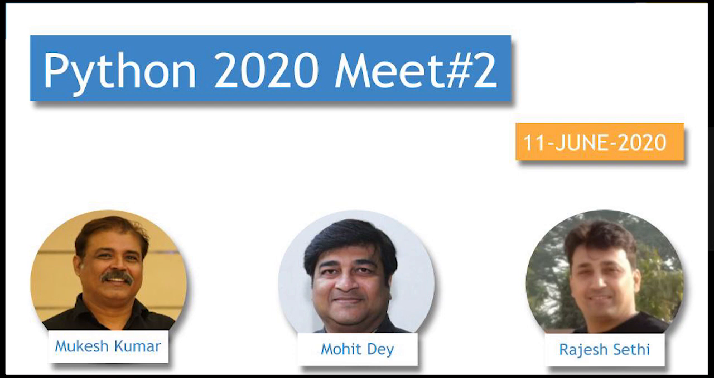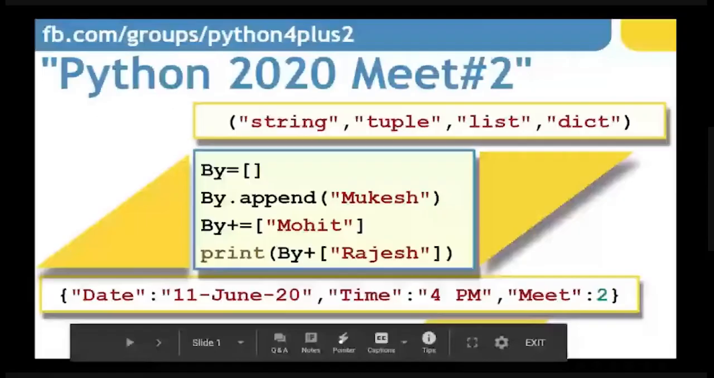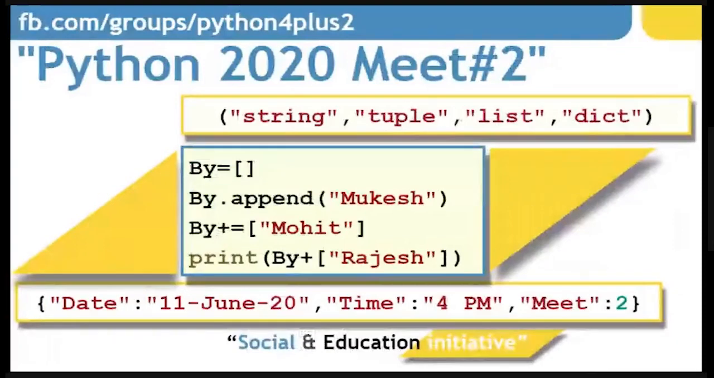So now we are ready. We are going to start with the presentation. Now look at this slide. This is the title slide of mine. And as I told you, we are going to discuss string, tuple, list, dictionary. If you look at this title slide itself, you will have a pretty good idea about what we are talking about.